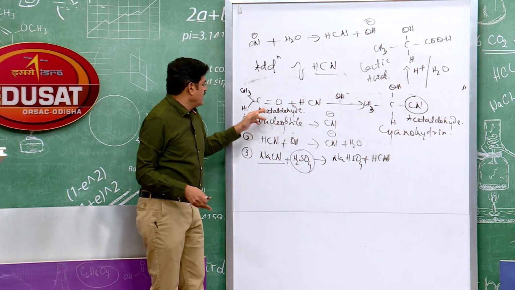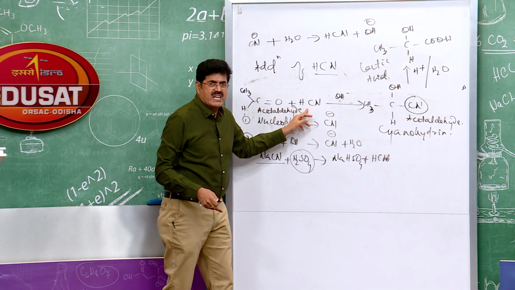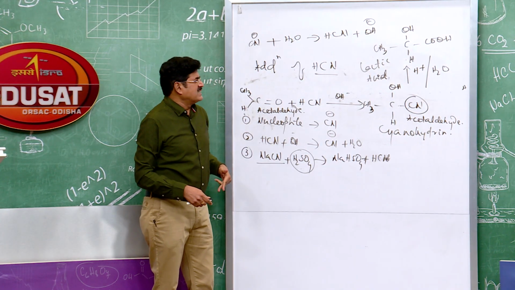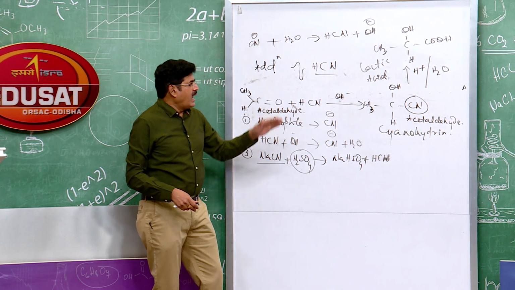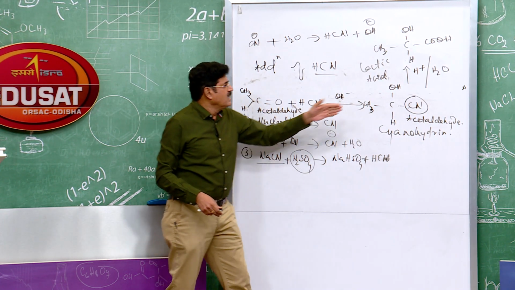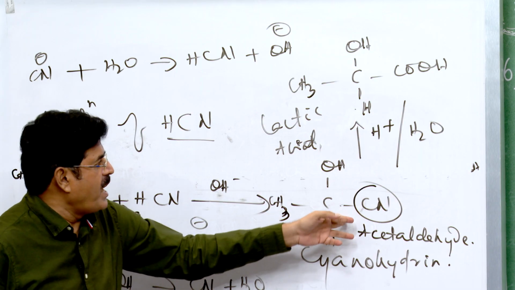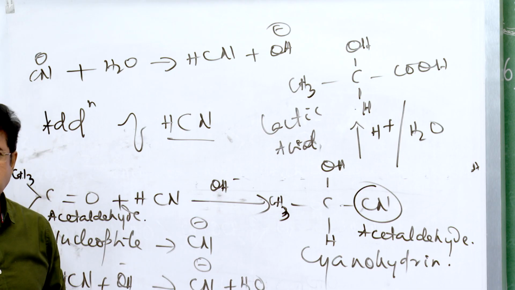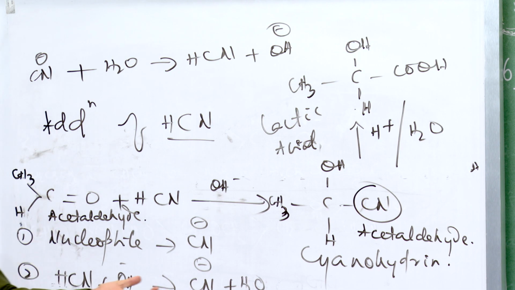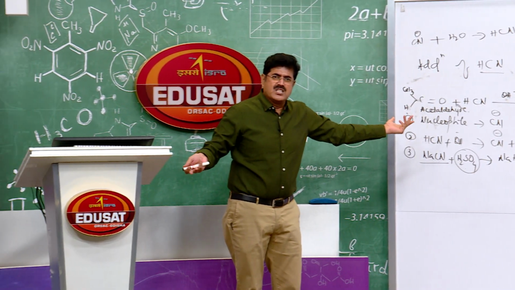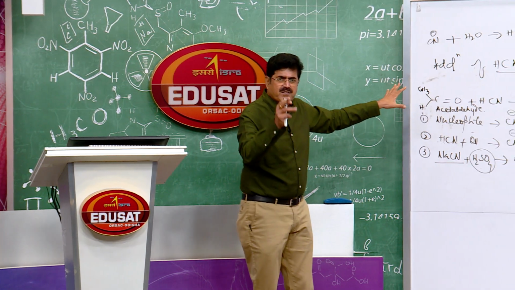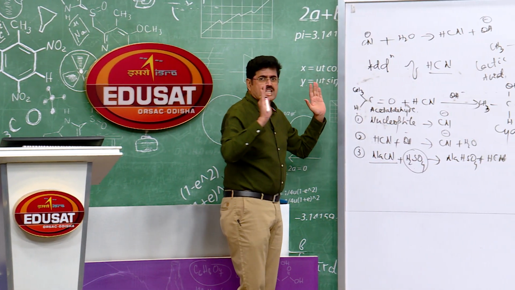I have already told you that aldehydes when they react with hydrogen cyanide in weakly basic medium give the addition product, acetaldehyde cyanohydrin. And why is this reaction important? That acetaldehyde cyanohydrin upon acid hydrolysis gives the hydroxy acid. Thus, this reaction can be used for the preparation of hydroxy acids. For example, lactic acid is prepared from acetaldehyde by these reactions. Do you follow me, students? So, I think the addition of HCN is clear.